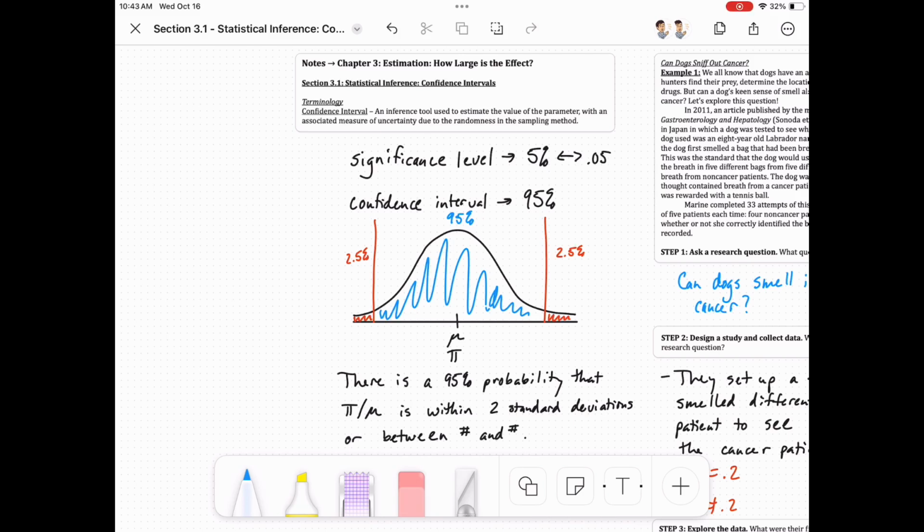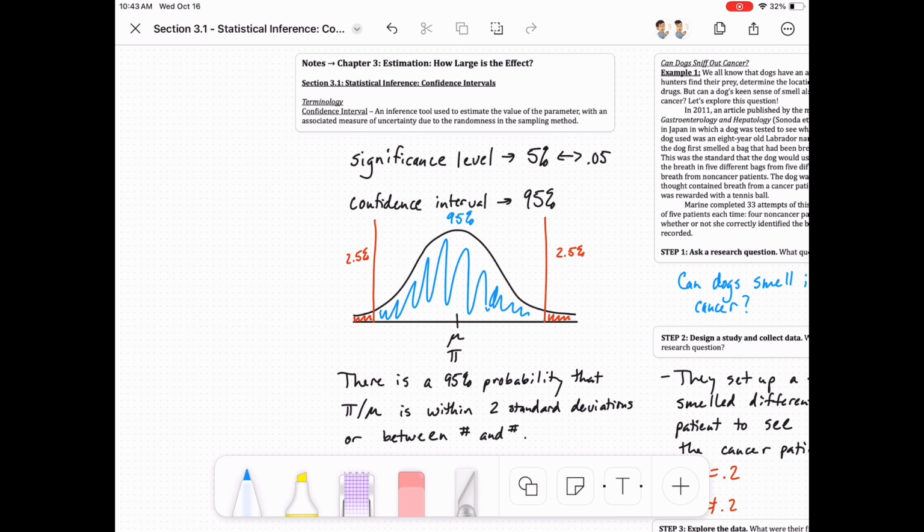Welcome. Today's lesson is about statistical inference, or introducing the idea of confidence intervals. A confidence interval is based off of our significance level. Like we've talked about in chapter 2, significance level is normally going to be 5%. That means our confidence interval is like the opposite, so 95%. Now this can change just like our significance level.